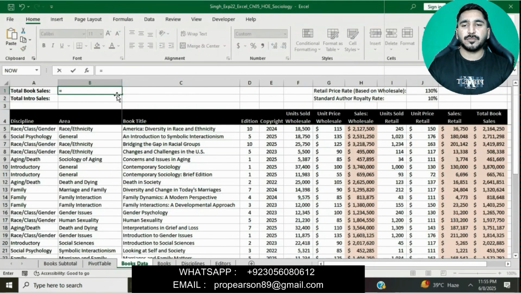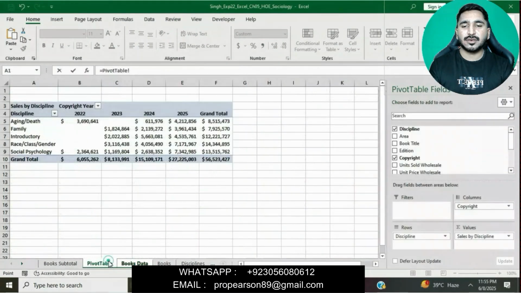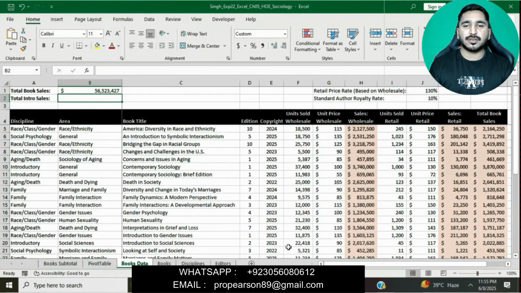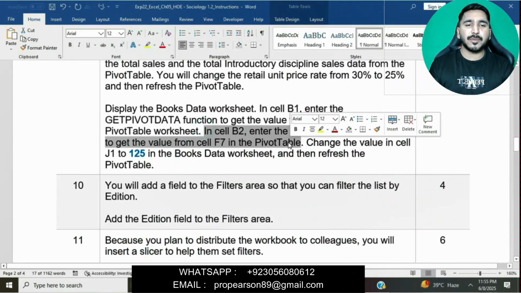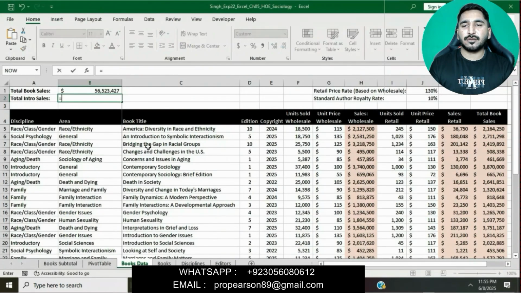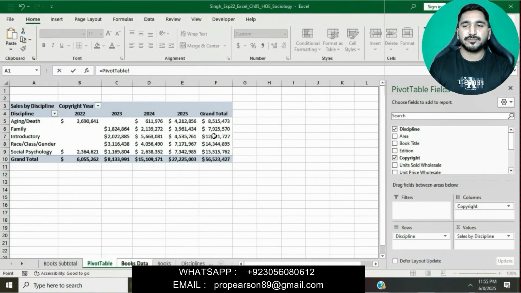Simply click on cell B1, press equals, go to the pivot table worksheet, click on F10 and press enter. Okay, this is the GETPIVOTDATA function. Now in cell B2, enter the GETPIVOTDATA function to get the value from F7 in the pivot table. Click on B2, press equals, go to the pivot table sheet, click on cell F7 and press enter.